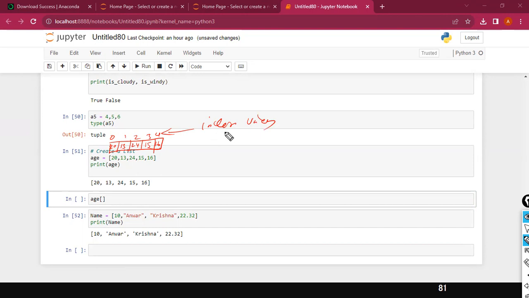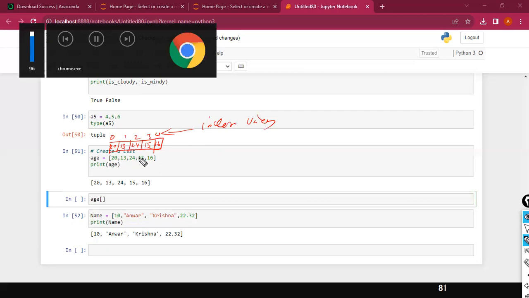It is something like your door number. Let's say the door number is 2. This is where Anwar lives. So with the door number only, I can reach Anwar. Similarly, in the case of a list or tuple, you can select any specific value using the index value. For example, now you tell me to display 24.